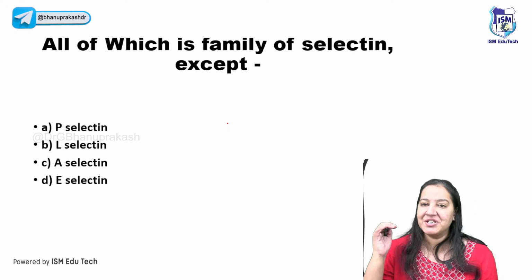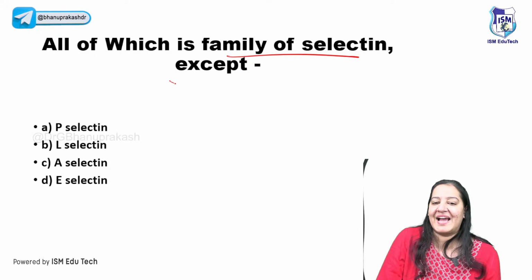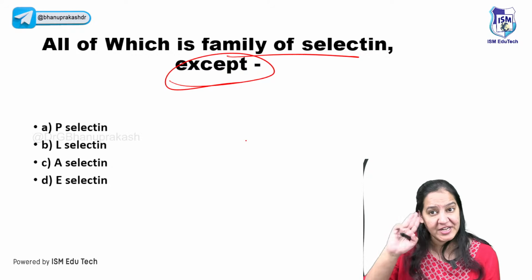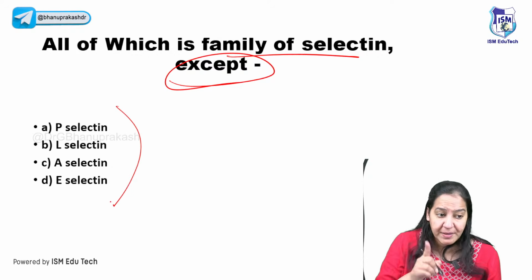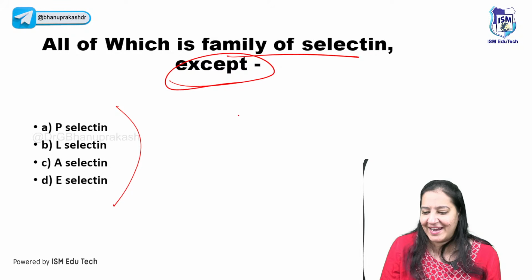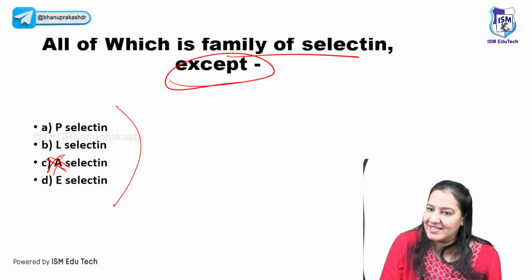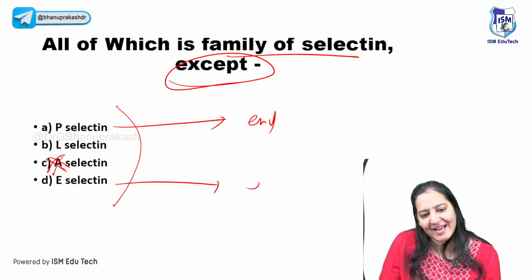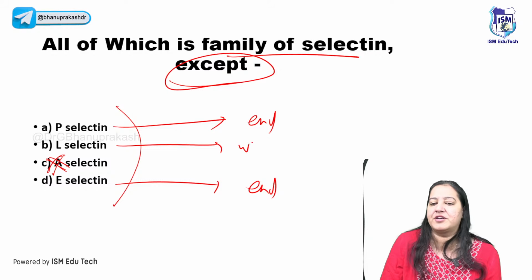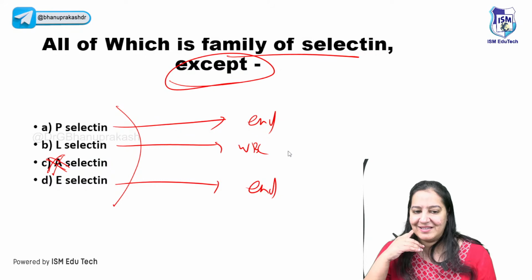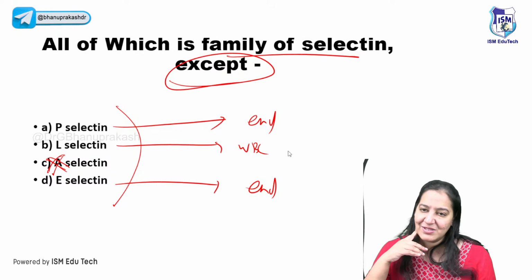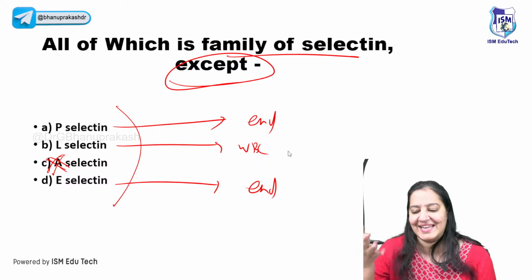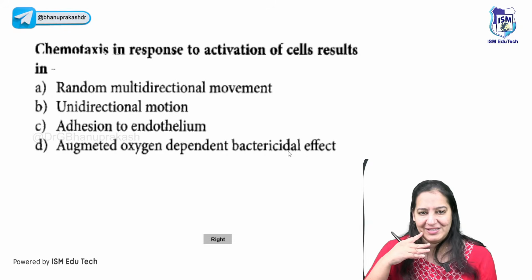Can you tell me the next question? All of the following are a family of selectins except. There are 3 types of selectins, not 4. So one of them is not a selectin. Yes. So A selectin, there is no selectin with this name. We have P selectin on the endothelium, E selectin on the endothelium, L selectin on the WBC. But there is no A selectin. So the correct answer is C. Yes, you are right.